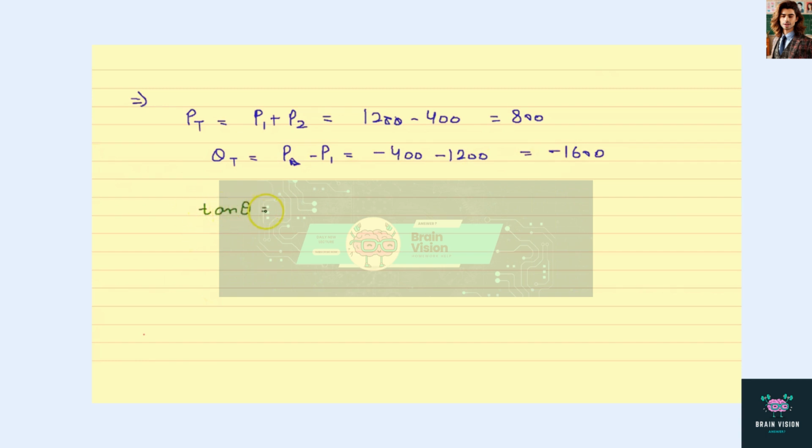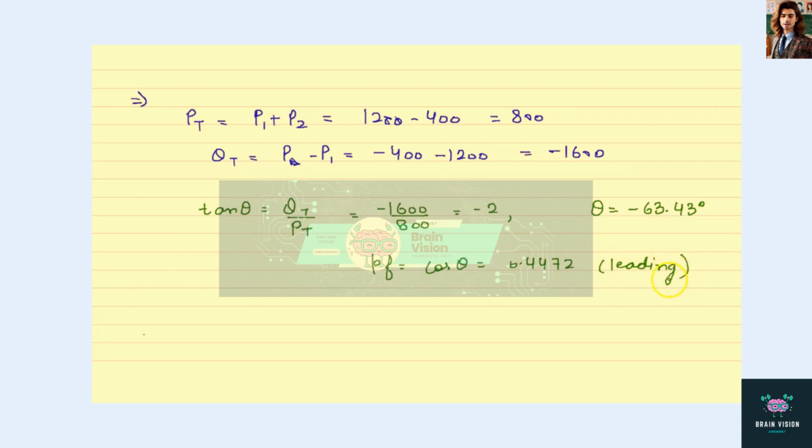If we solve for tan theta, this is QT by PT. This is minus 1600 by 800. This will be equal to minus 2. And from this we will get theta as minus 63.43 degrees. If we write the power factor, this is cos theta, this is 0.4472 leading. Now if we find the value for ZP, this is VL upon IL, this is 240 by 6.